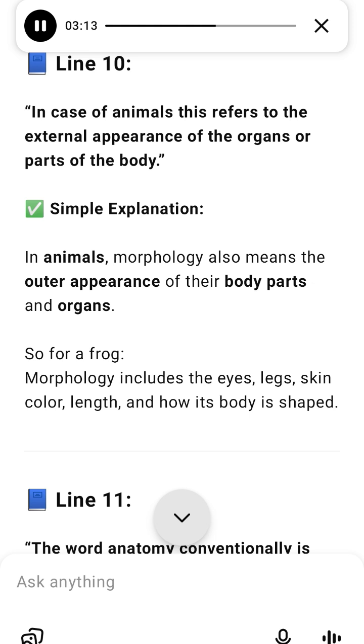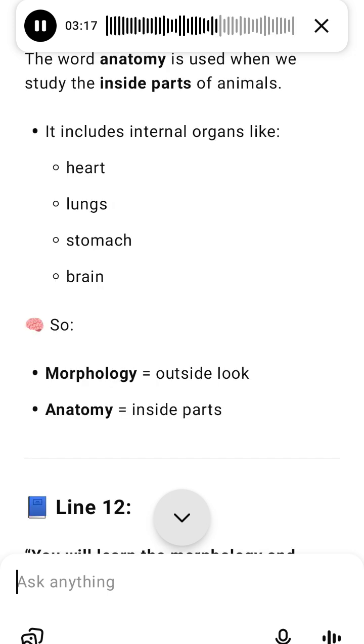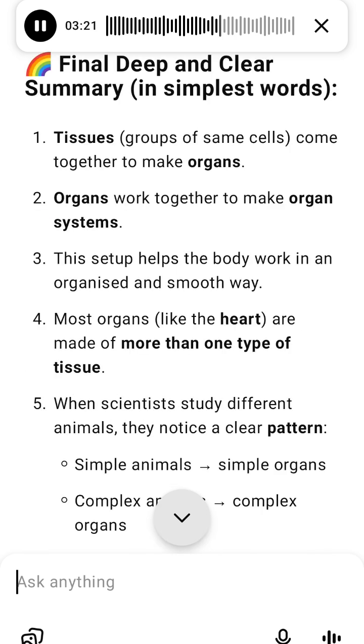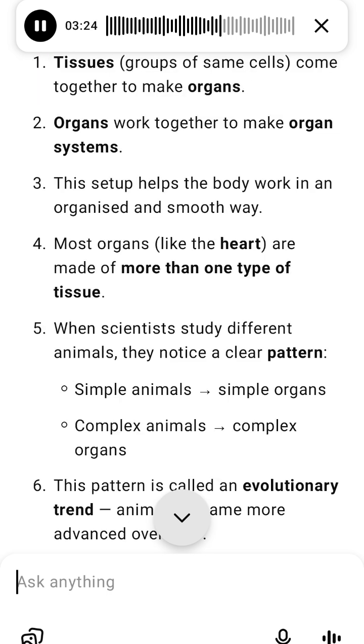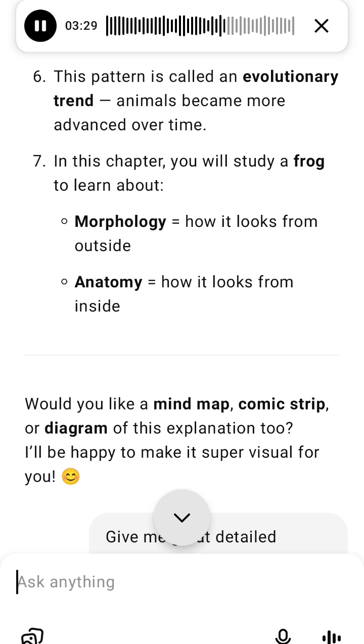6. What are morphology and anatomy? To understand the structure of animals, we study two things. Morphology is the study of the outer look of the body: how the animal looks from outside, its shape, size, color, and position of body parts. Example: in a frog, morphology includes skin, eyes, legs, and body shape. Anatomy is the study of the inner parts, the organs inside the body. What's inside the body? Heart, stomach, lungs, liver, etc. Example: in a frog, anatomy includes its heart, brain, and intestines. So, morphology equals outside view, anatomy equals inside view.